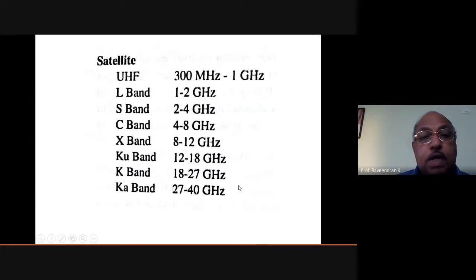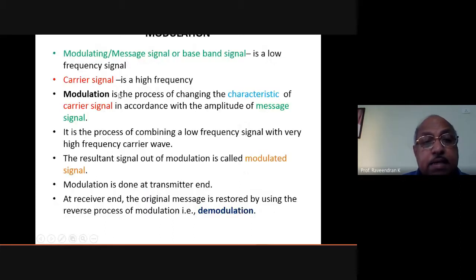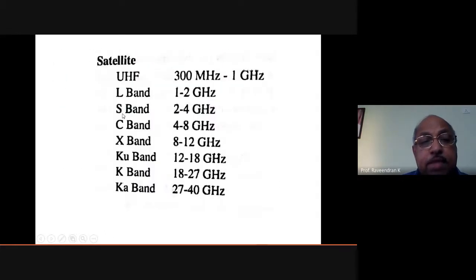Okay. Now, this is ultra high frequency for satellite. For satellite, you should know the basic frequency, that is from 300 megahertz to 3 gigahertz. Here it is given as 1 gigahertz, but there are different bands through which satellite communication is situated. The ultra high frequency has been divided into different bands. There are L band, S band, C band, X band, KU band, K band, and KA band. All these frequency ranges are well within this band.